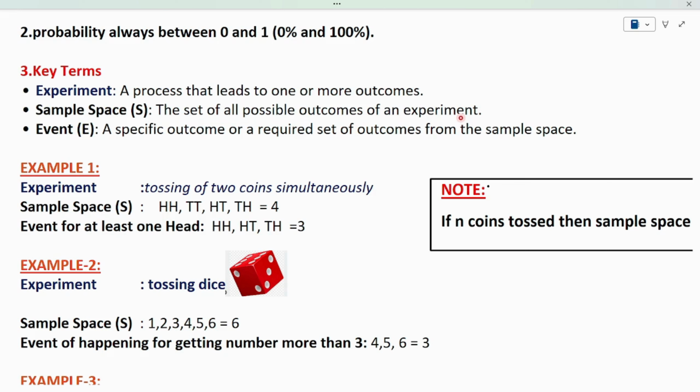Let's say, for example, when I toss a coin, two possibilities can happen. The first is it can be head. The second is it can be tail, which means I have two possibilities. So these are all the possibilities I have in this experiment; in tossing a coin, I have a total of two possibilities, head or tail. What is an event? Simply, an event is a specific outcome or required set of outcomes from the sample space. This is all about experiment, sample space and event.